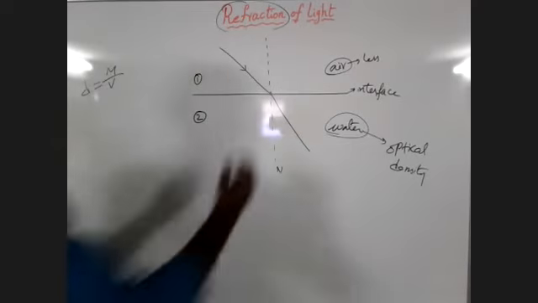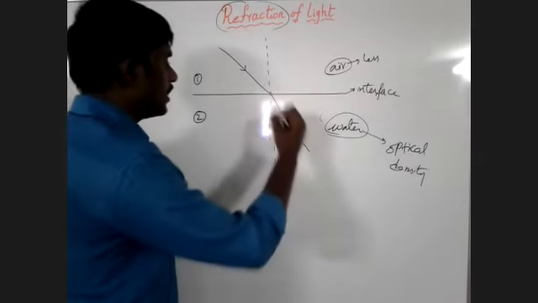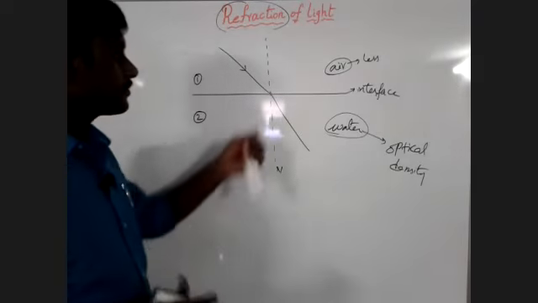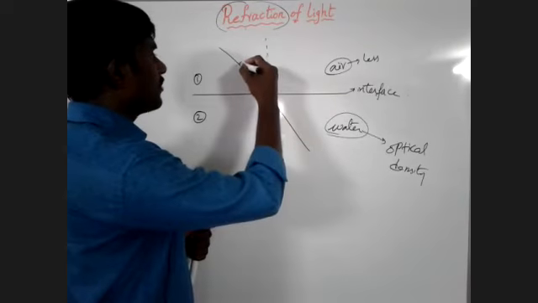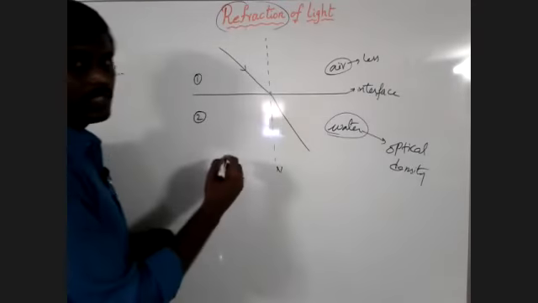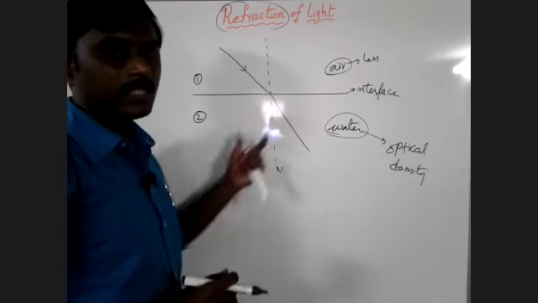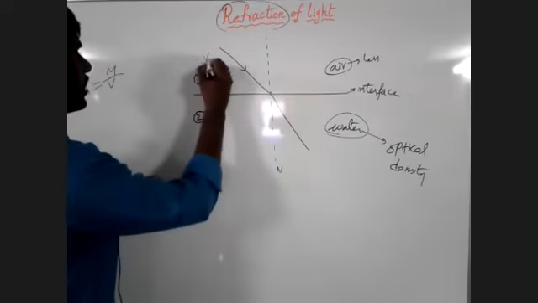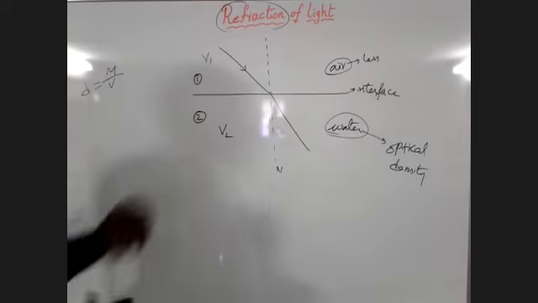Observe here carefully. When the light is incident on the interface, there is a bending of light. That we learned in this class itself. When the light travels from one medium to the other medium, the speed of the light changes. When the speed of the light changes, only then does the bending of light take place. That we call refraction of light. Let us consider the speed of the light in medium 1 is v1 and the speed of the light in medium 2 is v2.